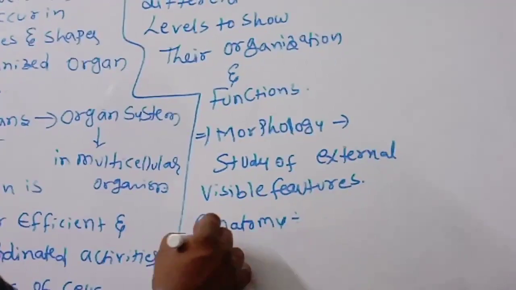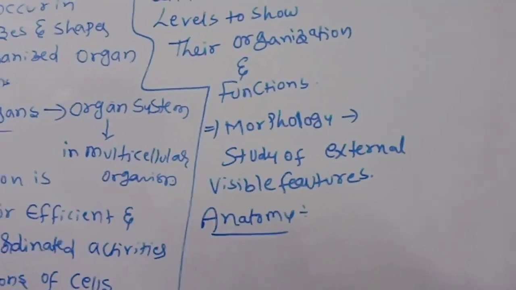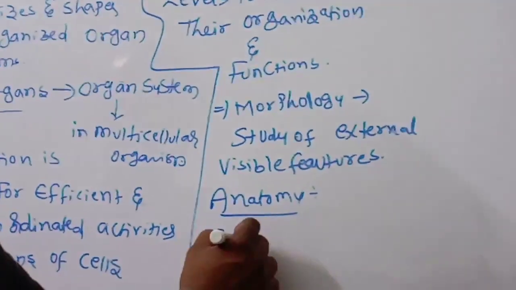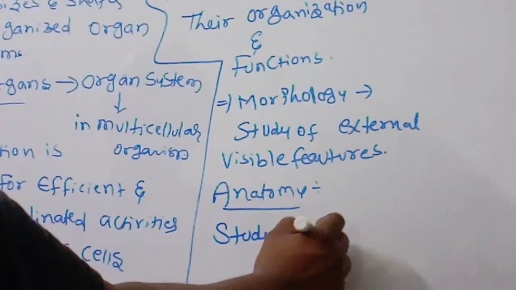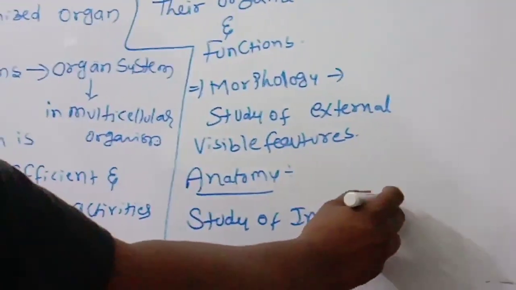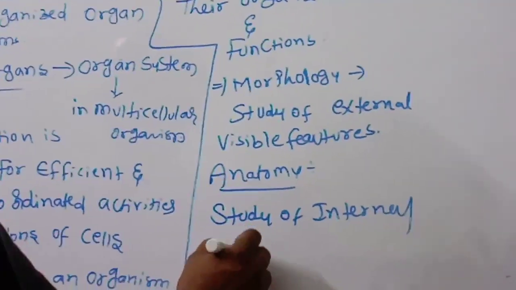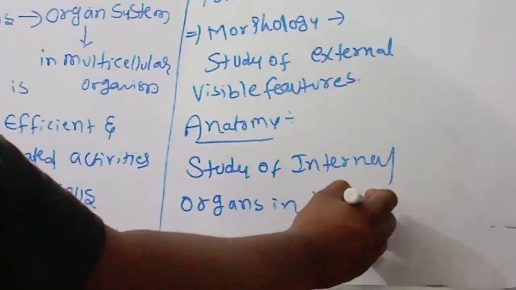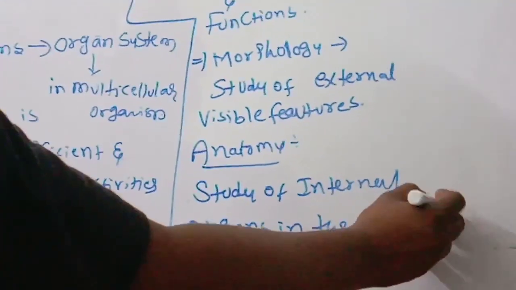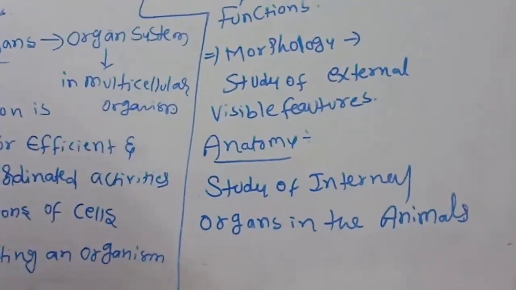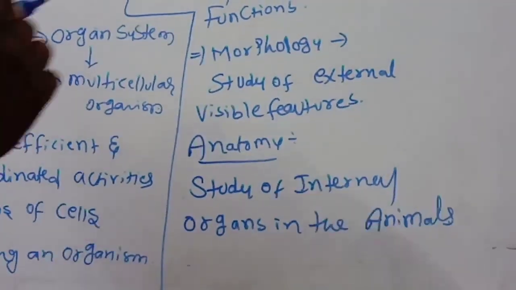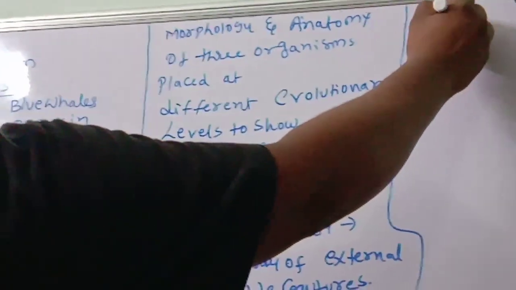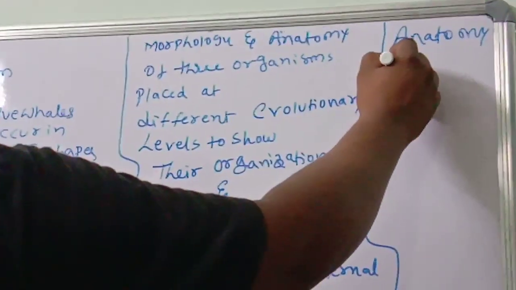Come on children. Anatomy means the study of internal organs in animals. So this point you should remember. In this chapter we are going to discuss anatomy and morphology.